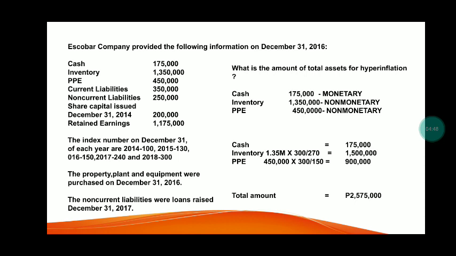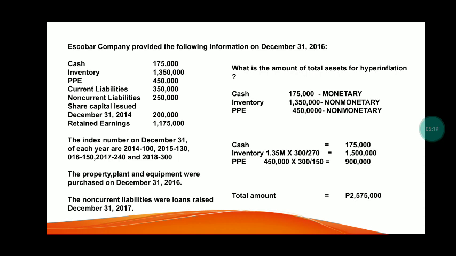So, in inventory, 1,350,000 times 300 divided by the index number at acquisition date. So, the index number at acquisition date is not given. So we're going to get the average index number, which is 2018, 300, plus 240 of 2017, is equal to 270. So 1,350,000 times 300 divided by 270 is 1,500,000.